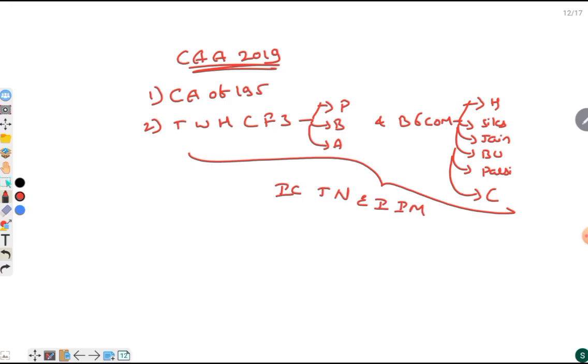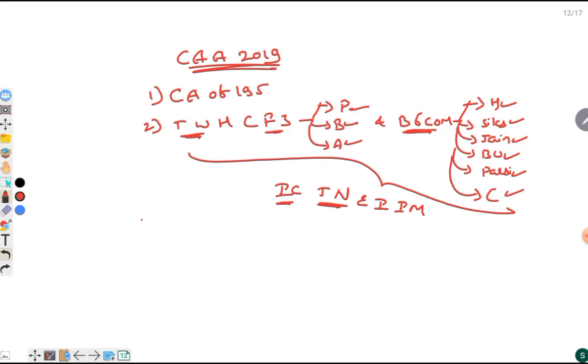That is, the act says those who come from 3 countries, that is Pakistan, Bangladesh and Afghanistan, and belonging to 6 communities, Hindus, Sikh, Jain, Buddha, Parsi, Christ, can become an Indian citizenship through naturalization.